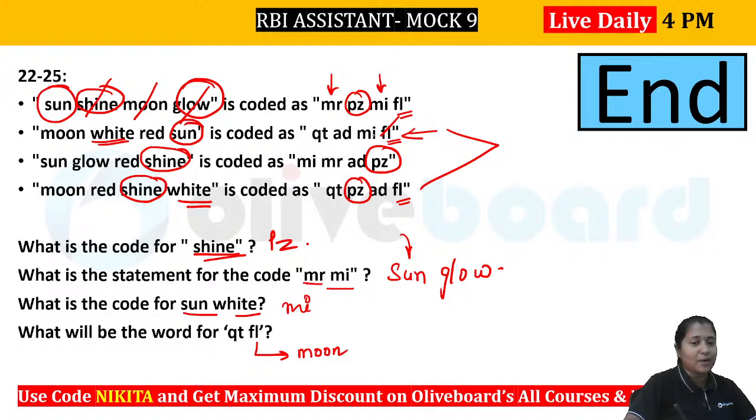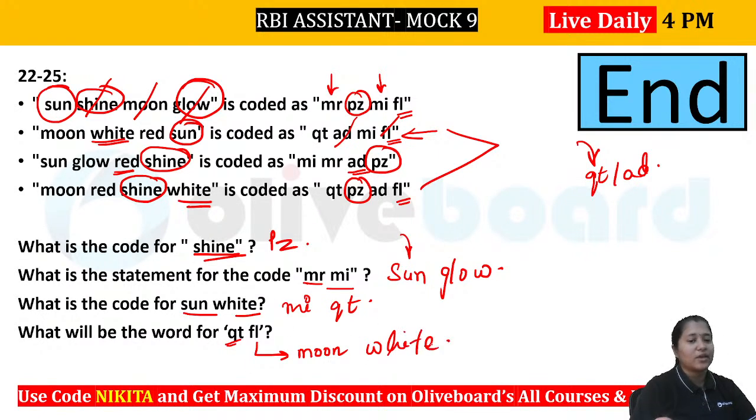QT, AD and MI. Now MI was not the one, right? So that means it has to be either QT or AD, but you can see that red is here as well. So you can see AD has been used here in the third one. That means AD will be for white. That means it has to be QT. So MI, QT will be the right answer for sun white. Okay. Now what about this one? You have already found out QT as well. That is your white. So moon and white will be the answer, white moon. Okay. I hope this is clear to everybody.